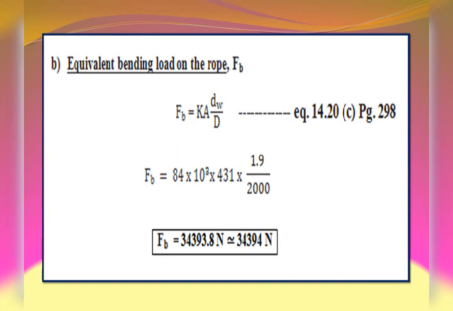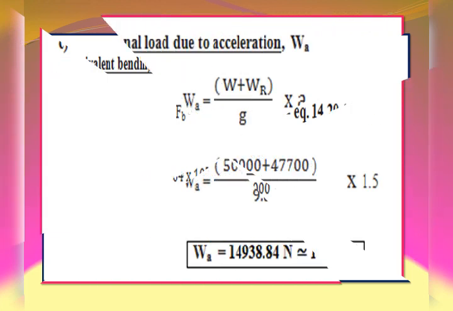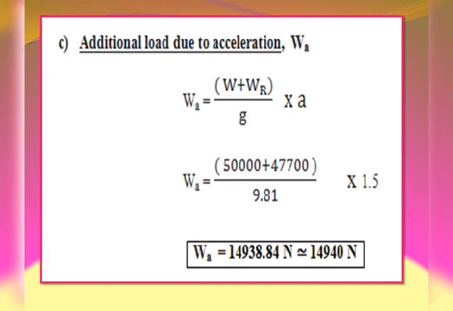By simplifying this, we get the bending load FB equal to 34,393.8 Newton, approximately 34,394 Newton.